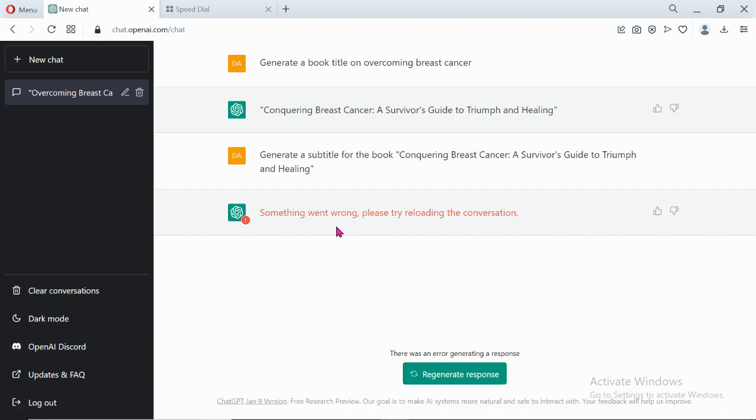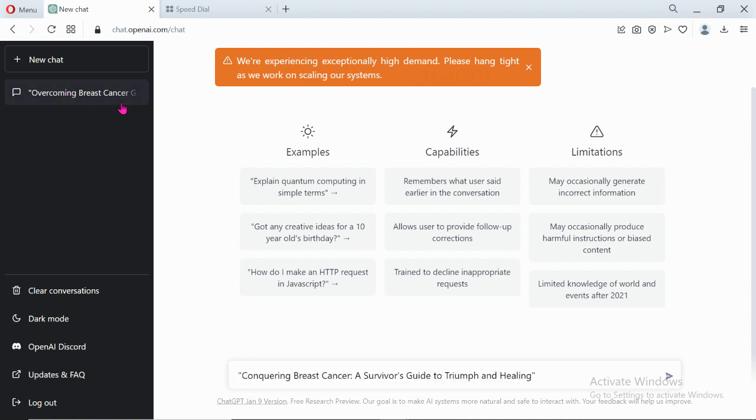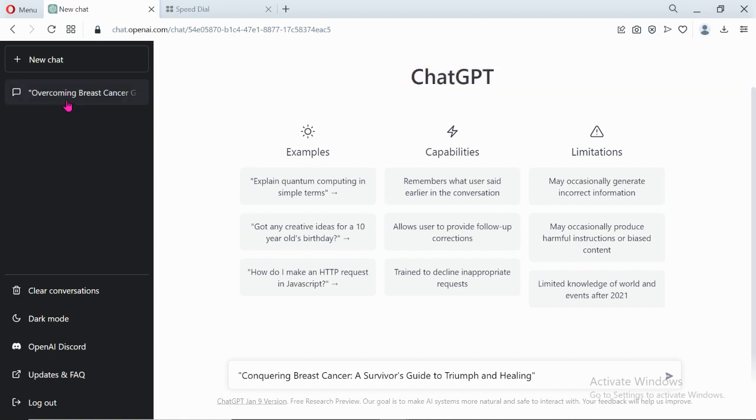Okay, it says it should reload the conversation. So let's just reload it. You can reload the conversation by reloading the entire browser like this. Okay, so let me come here again. When you click on this, it should bring out where you stopped. So let me ask the question.